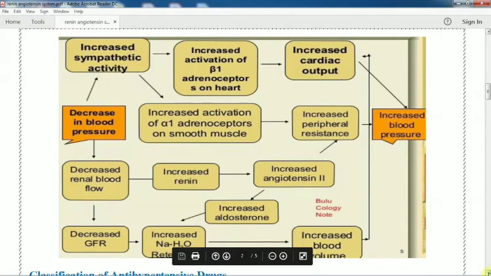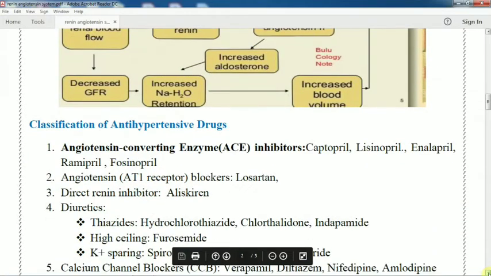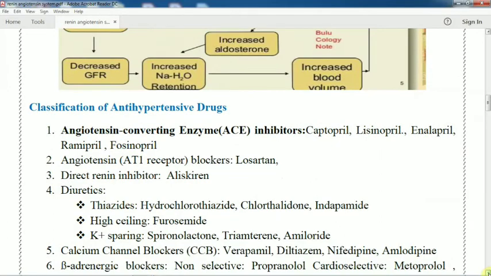So see, what are the different classes of drugs used as antihypertensive drugs? First, A, B, C, D, easy to memorize. What is A? See in the figure.